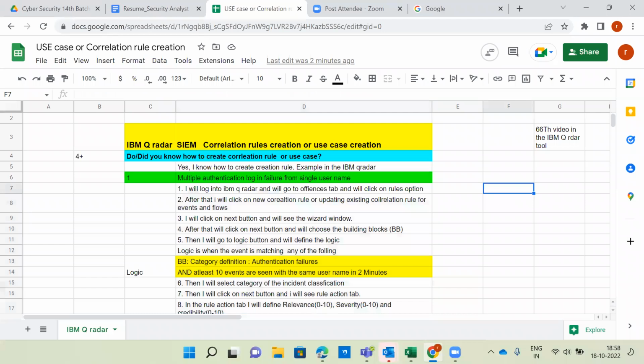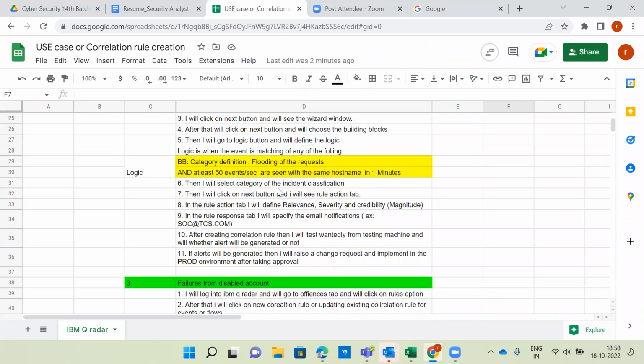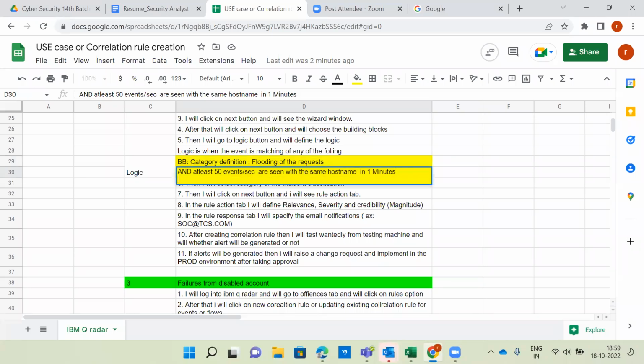Okay, so that is about use case creation in IBM QRadar. In this disabled accounts case, sir, not only one user, many users' accounts may be disabled. In that case, how to test? Many means here you can specify one additional condition for many disabled accounts. Don't think we have to specify only 2 in the logic always. You can create one more, disabled account usernames, multiple. So that is an additional one.